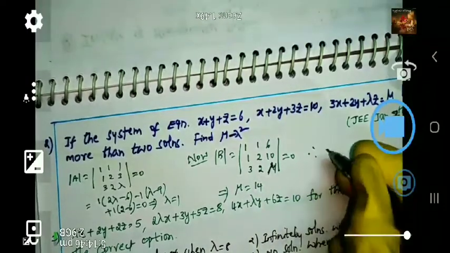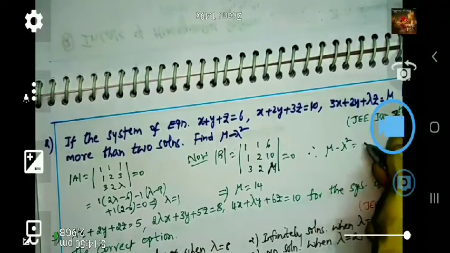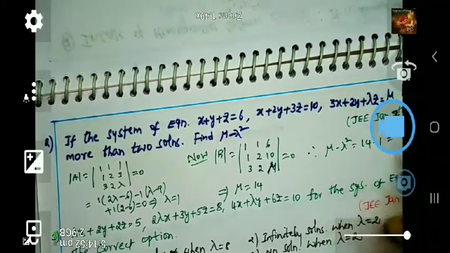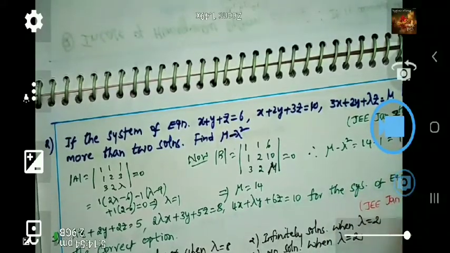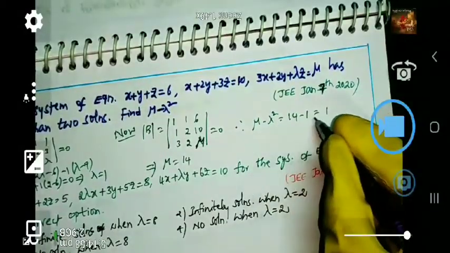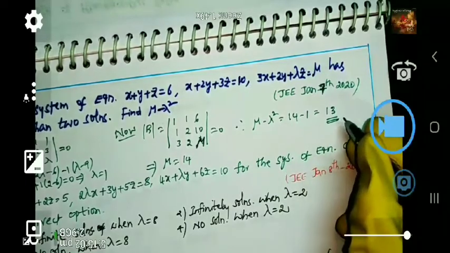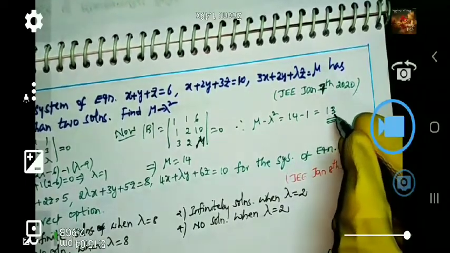Therefore, what is the resultant value of mu minus lambda square? It is 14 minus 1, which is 13. Mu minus lambda square is 14 minus 1 equals 13. This is our answer, a numerical value based answer, a 2-digit value, 13.